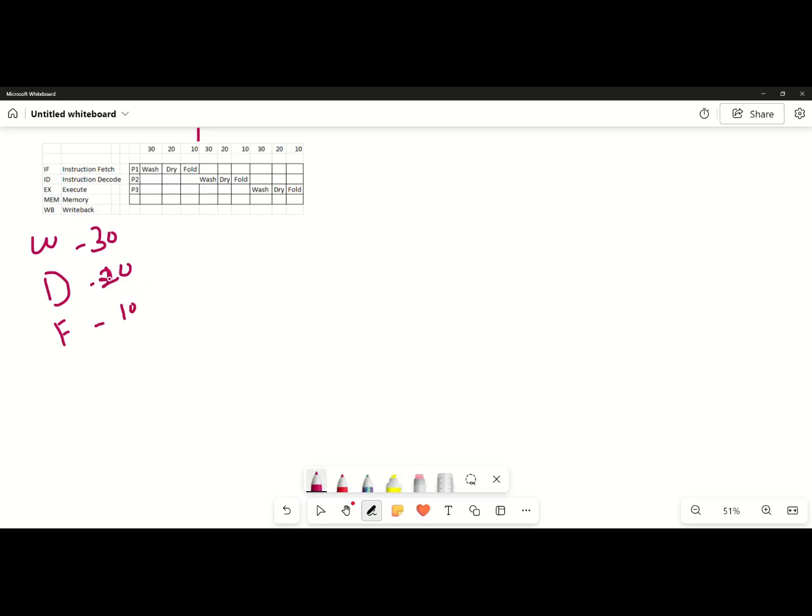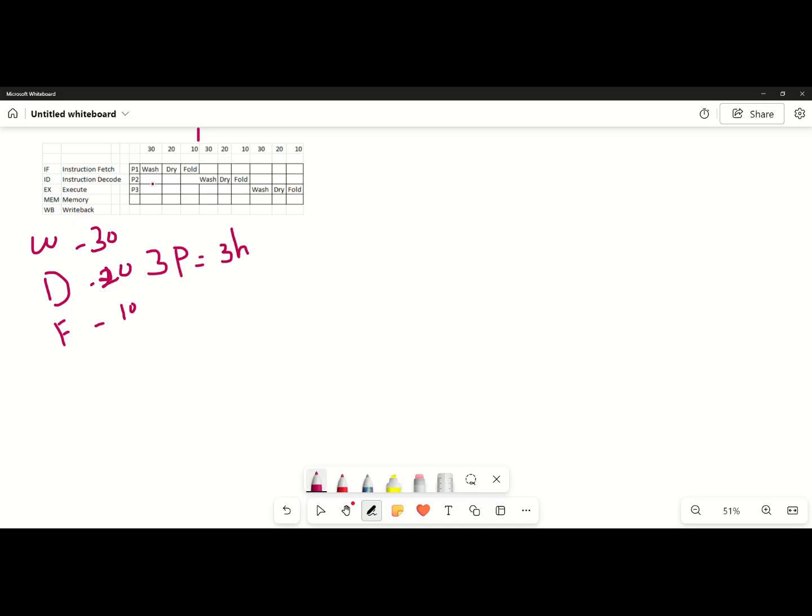So this is the process. Only one resource is available to complete it, and only after that one process is completed does the second person start their wash, dry, and fold. Similarly, the third person does wash, dry, and fold. So with three persons, it takes 3 hours to complete.